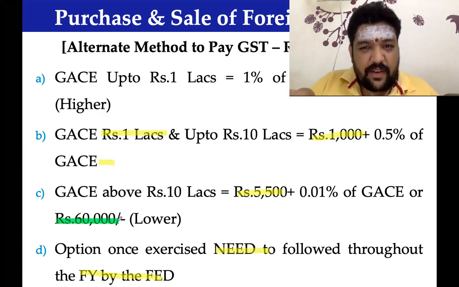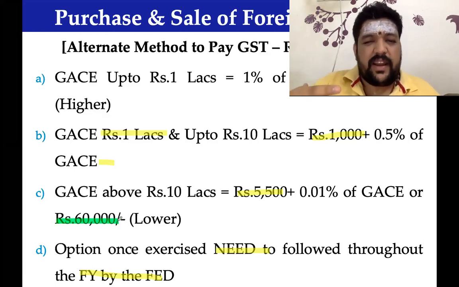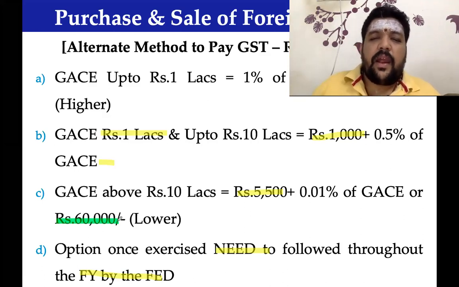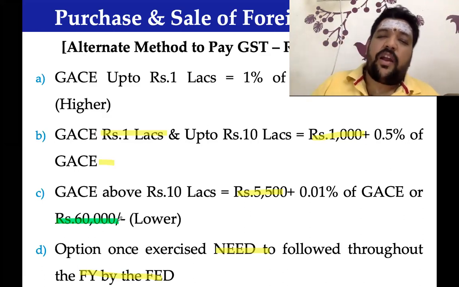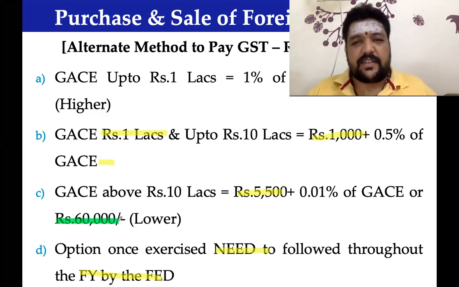In excess of 10 lakh, that phrase is missing, but I'm sure you all will agree that is how it has to be interpreted. In excess of 10 lakhs, whichever number you arrive at, that number or 60,000, whichever is less.